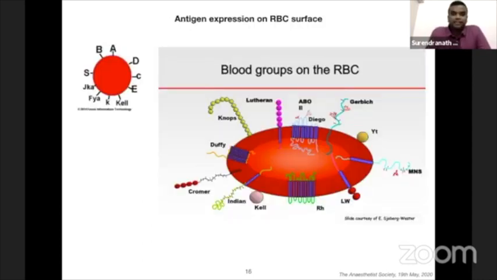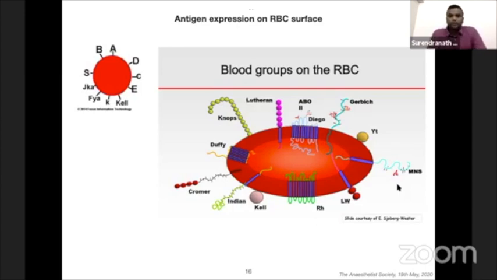So this is the antigen expression on the RBC surface. You have the ABO system, you have the RH system. This is the only thing which we know. But other than this, there are a lot of antigen systems expressed on the cell surface as polysaccharide chains. You have the Kell system, the Duffy system, Lutheran, everything expressed on the RBC.